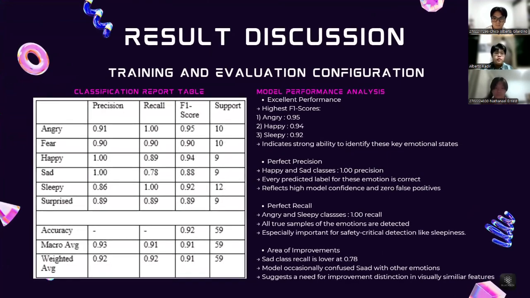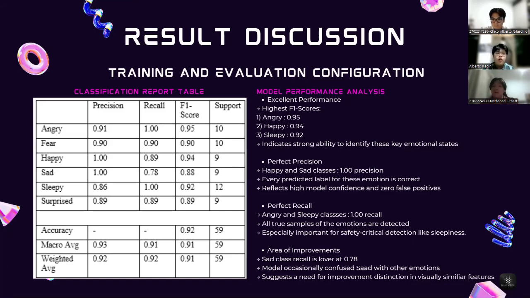For the training and evaluation, the classification report table shows that the model has excellent performance with high F1 score for angry, happy, and sleepy with 0.95, 0.94, and 0.92 respectively. Here we have perfect precision for happy and sad class, which is 1, and then every predicted label for this emotion is correct, which means this model has high confidence and 0 false positives. We also have a perfect recall for angry and sleepy class, and then all the samples of the emotion are detected. This is very important because it shows that it can detect sleepiness.